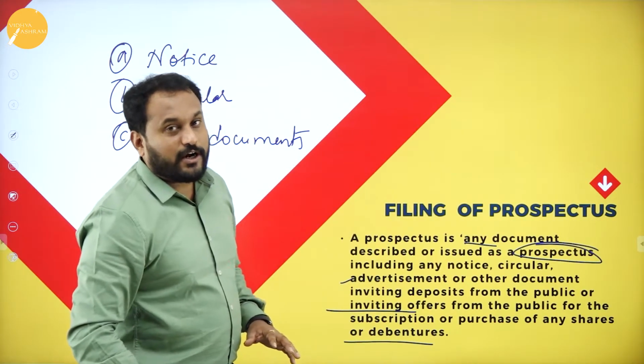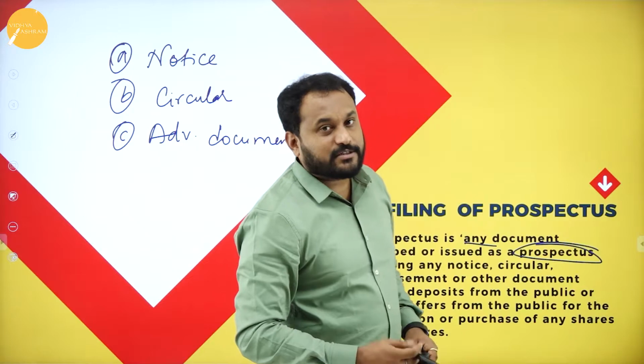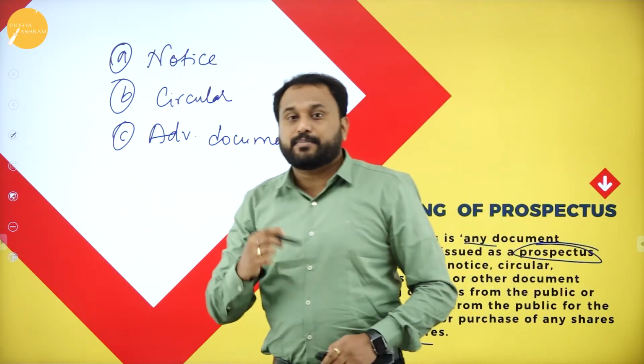Those things are called a prospectus. So you need to go with filing the prospectus.